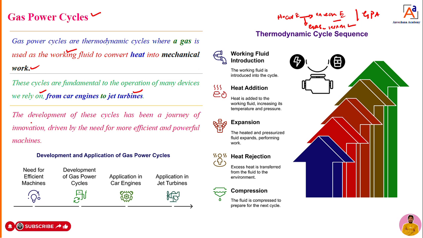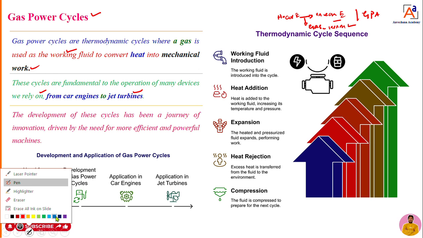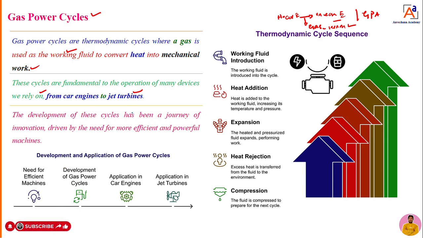The development of this cycle has been a journey of innovation driven by the need for more efficient and powerful machines. Based upon these gas power cycles, we later designed and developed powerful machines, with the help of which we can get mechanical energy directly.